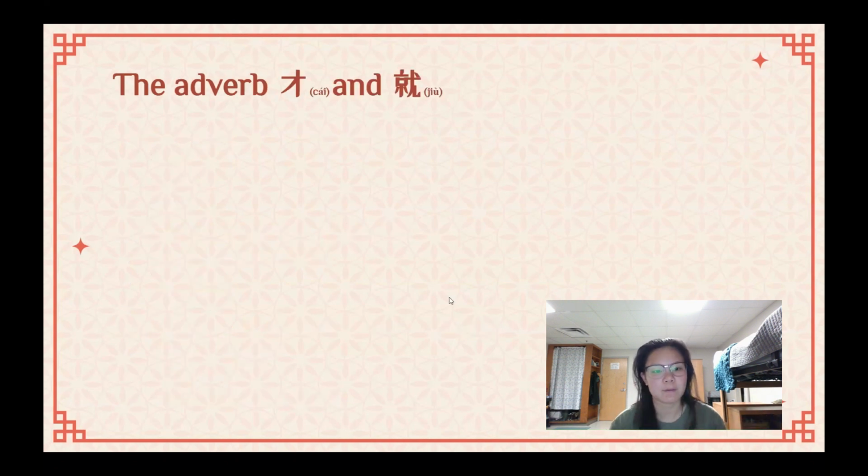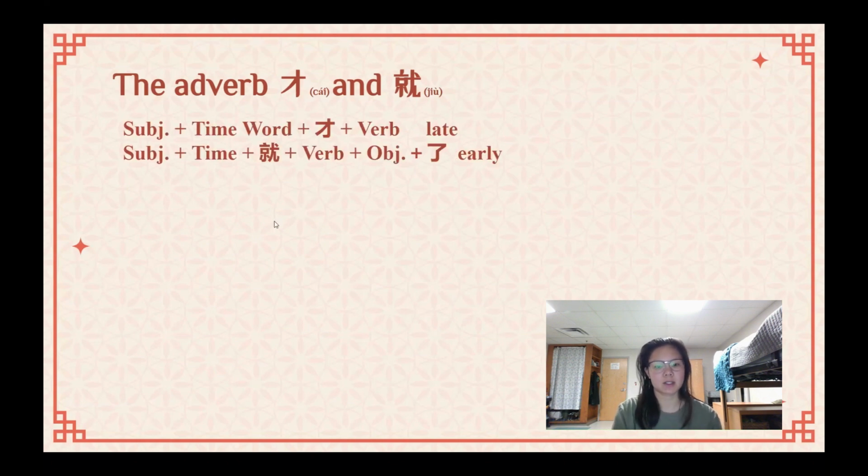Okay. The adverbs 才 and 就. 才 and 就 have very simple meanings. 才 means later, and 就 means earlier. 才 is like until. If you were to translate it, it'd be like, oh, not until this time. 就 is kind of simply early. It would be like, oh, you came early. This was much earlier than expected, I guess, is the best way of explaining those two. We can get into some examples and I can show you, and that will clarify a little bit more.